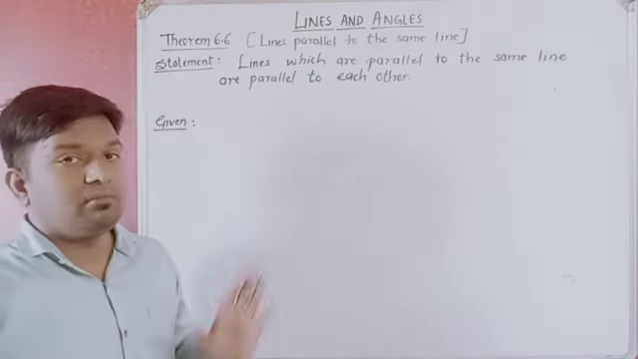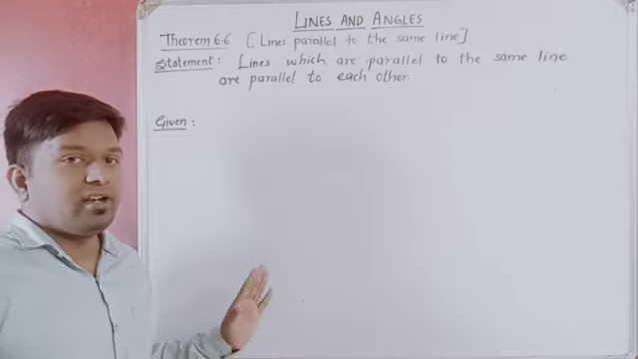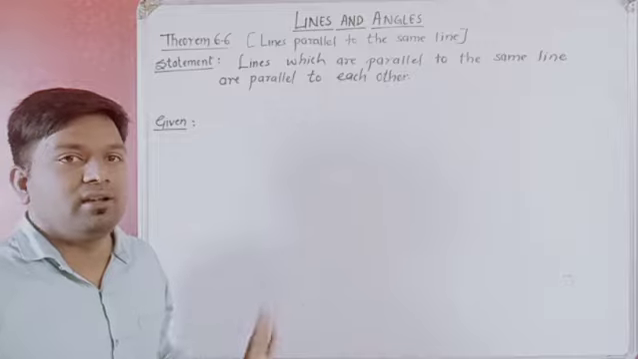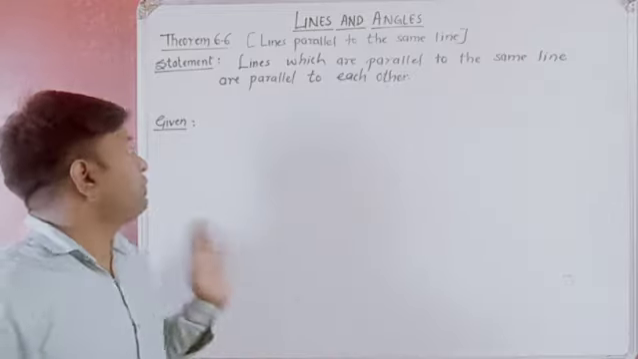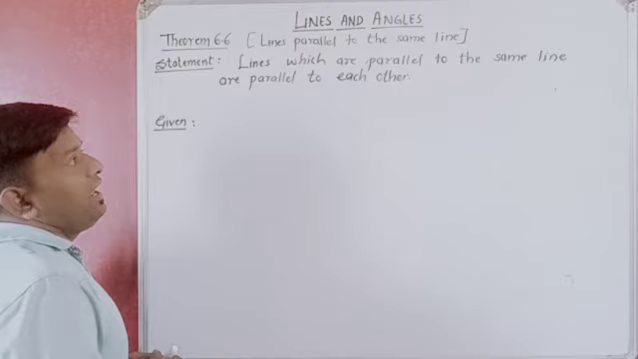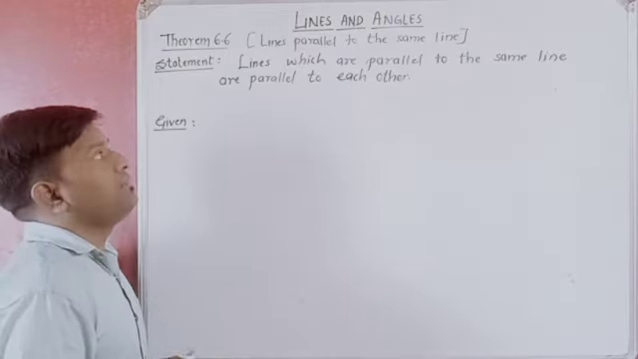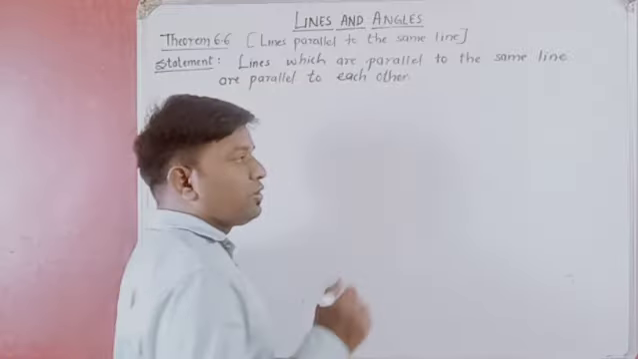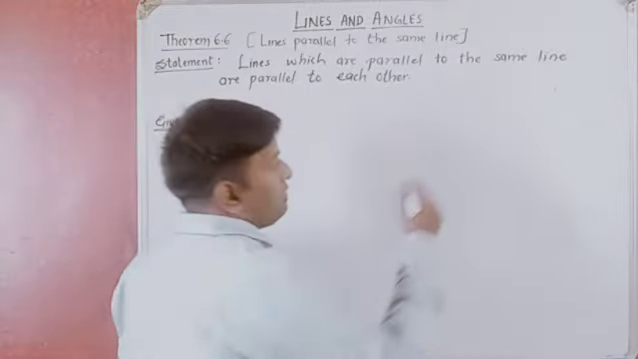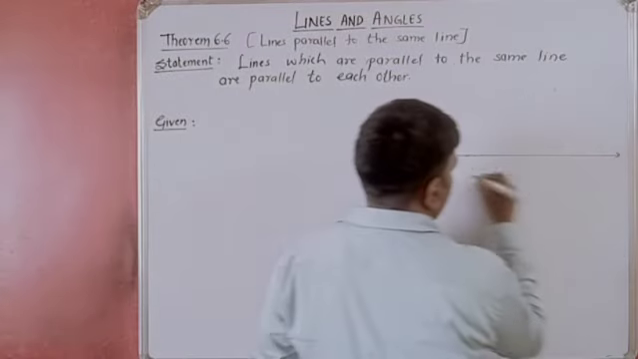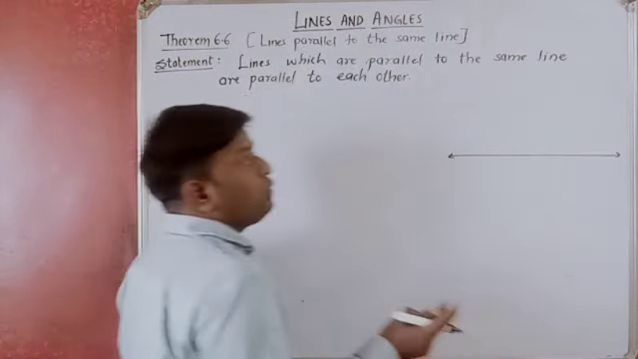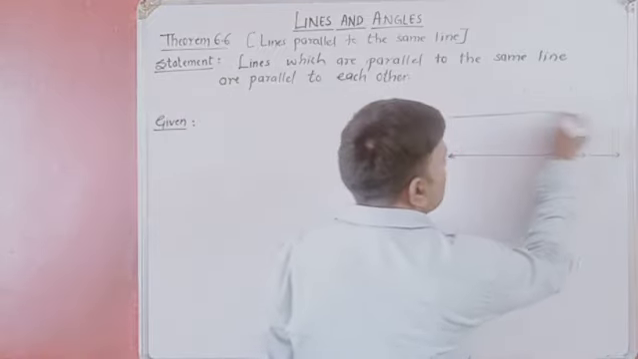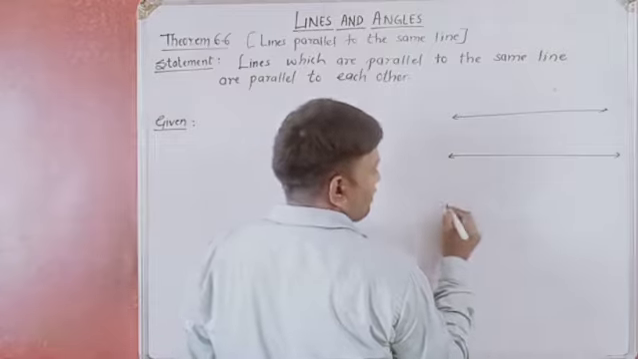Right? Now, the theorem 6.6 is there for you to prove. I will help you to just write the given and to prove. So, what it says, lines which are parallel to the same line are parallel to each other. So, here we are going to draw one line. First, we will draw this one line. Now, there are two other lines which are parallel to this line. Let's say this one. And